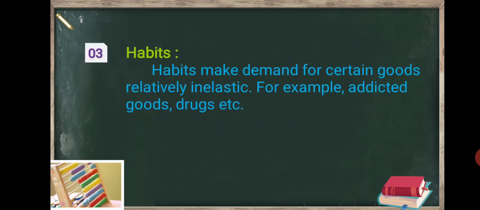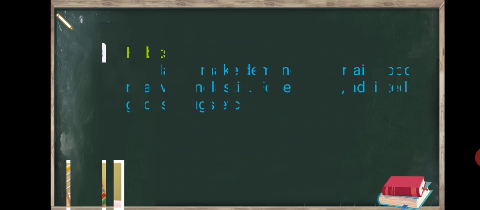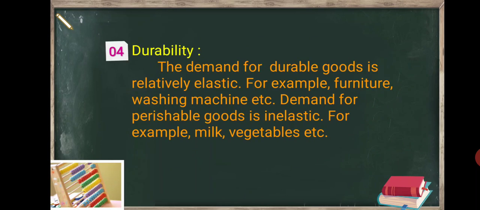Third, habits. Habits make demand for certain goods relatively inelastic, for example, addictive goods, drugs, etc. Fourth, durability. The demand for durable goods is relatively elastic, for example, furniture, washing machine, etc. Demand for perishable goods is inelastic, for example, milk, vegetables, etc.